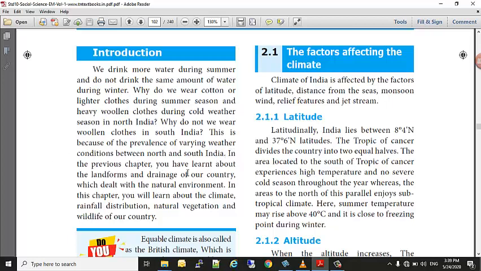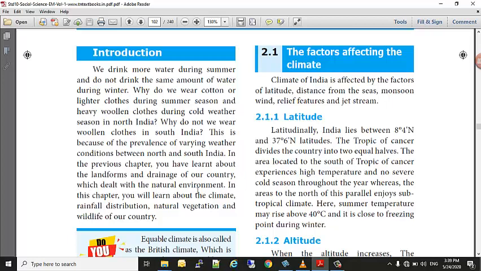In previous chapters, you have learned about the landform and drainage of our country. Yes, our last lesson was the physiographic division of India. We studied about different physiographic divisions like plains, Great Himalayas, plateau region, coastal plains, and islands. And further, we have studied the drainage system of India. What are the river systems and its tributaries, distributaries, and finally where it drains. Everything we have studied in the last class.